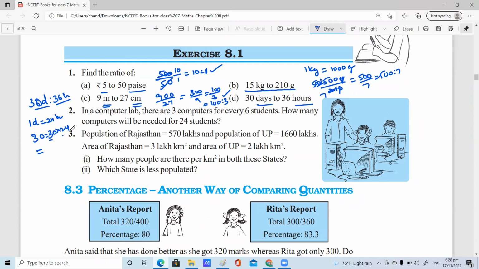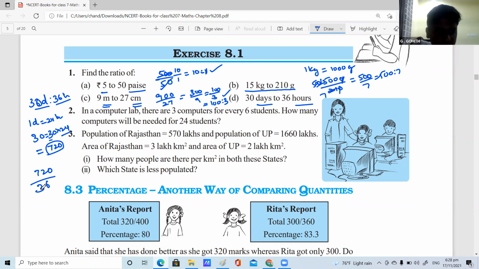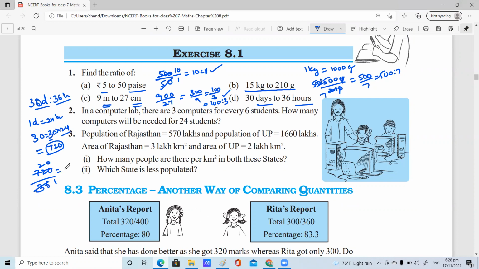Children, you should be a little fast. You've been learning math for many days. 720. Now 720 divided by 36. 36 ones are 36, 36 twos are 72, right? So 20 is to 1, right, children? Yes, ma'am.